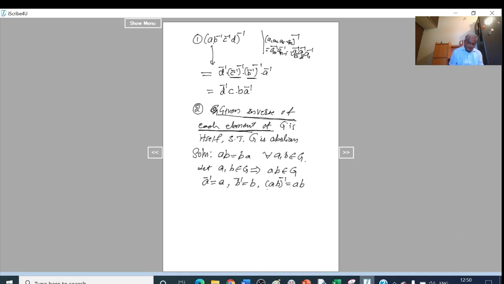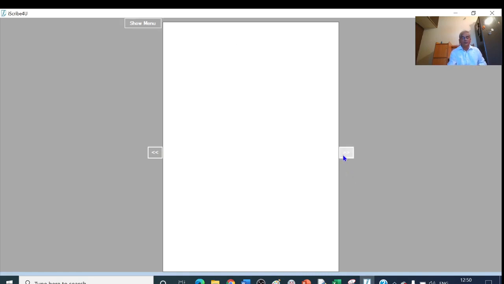So now consider this equation that is here, ab equal to (ab) inverse. This can be written as (ab) inverse can be written as b inverse into a inverse, and as we have b inverse equal to b, this is equal to b, and a inverse equal to a, this is equal to a. So what we have proved here is that ab equal to ba. So therefore we write G is abelian. Okay. I'll go to the next example.